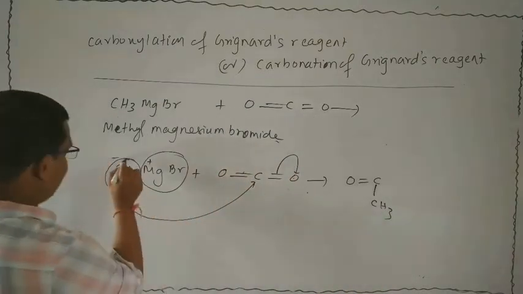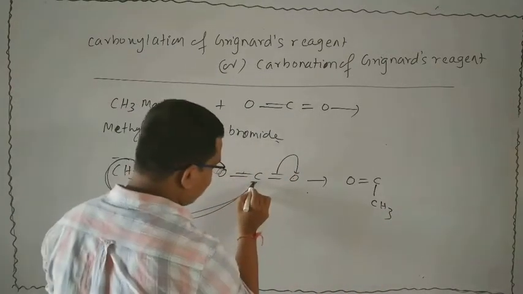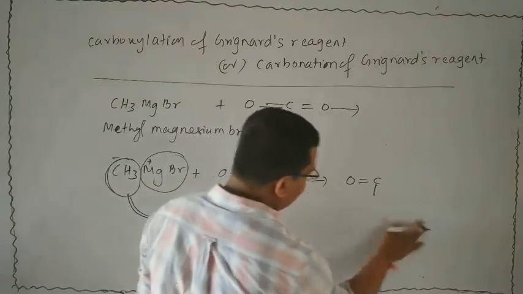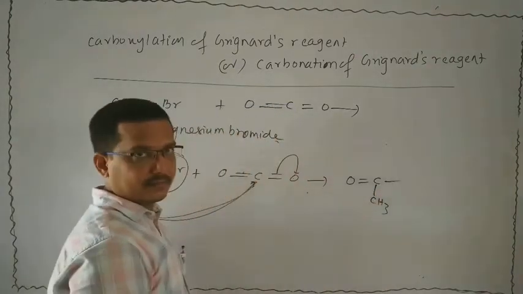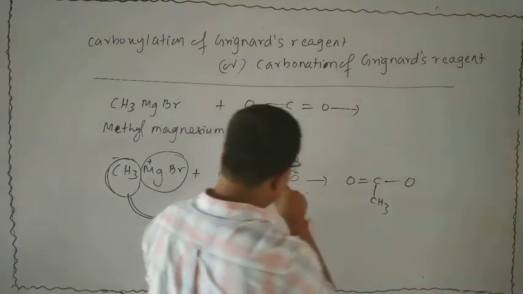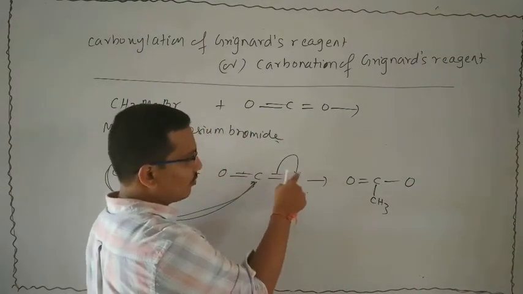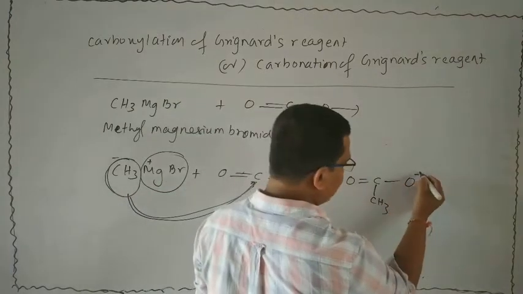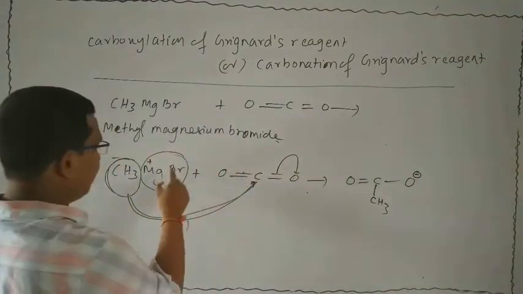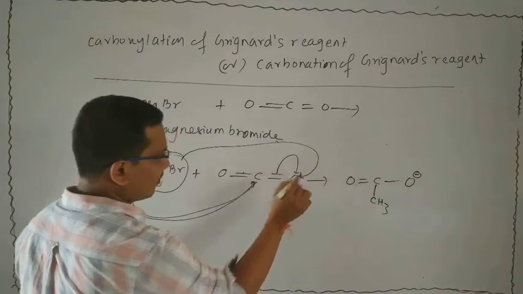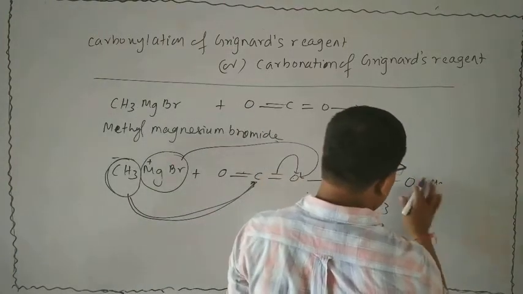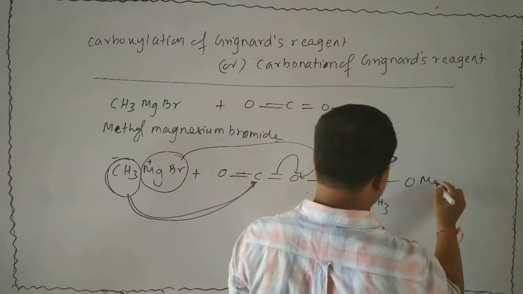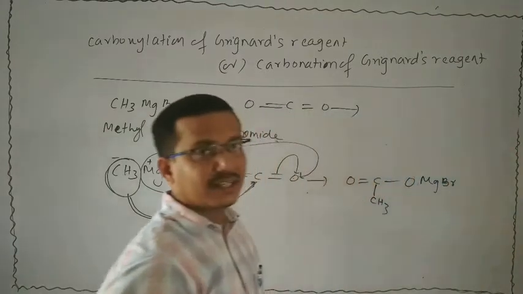That means you attach here the CH3. The next bond remains. Since this bond breaks and the electron goes towards the oxygen, it carries minus. Now the plus part MgBr will be attached here. That means we can write MgBr.